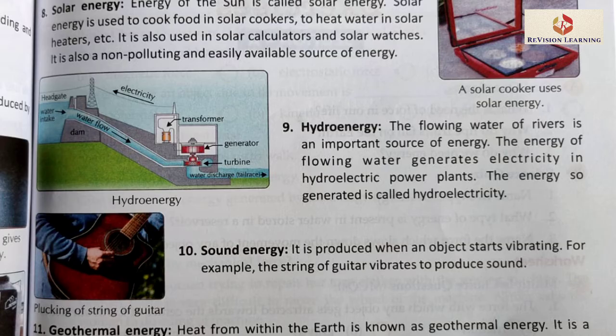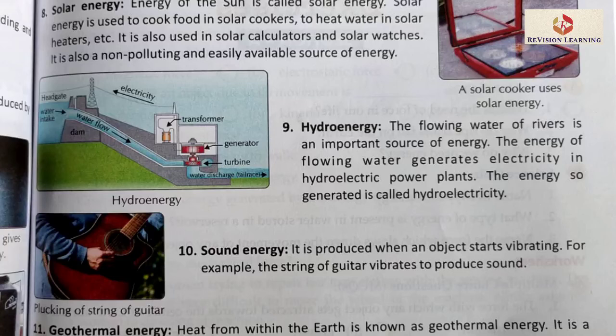Next is solar energy. Solar energy is the energy that we get from the sun. We use solar energy in many ways, like sometimes we use solar energy to light our bulbs, to cook food in solar cookers, to heat water in solar heaters. Even solar calculators and solar watches are also available.